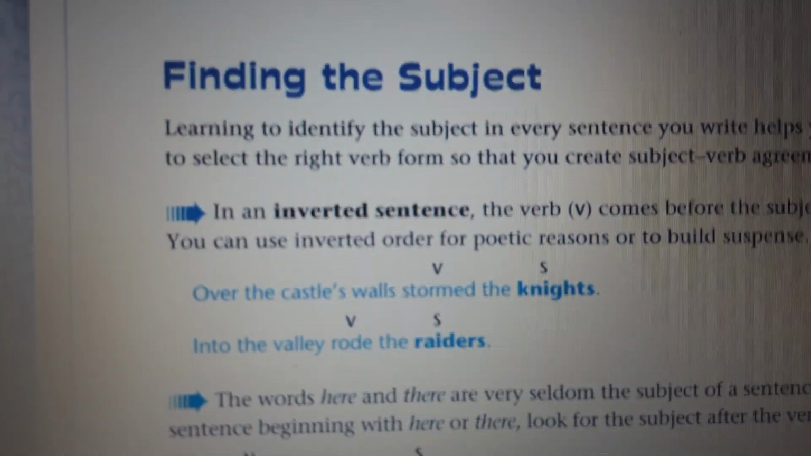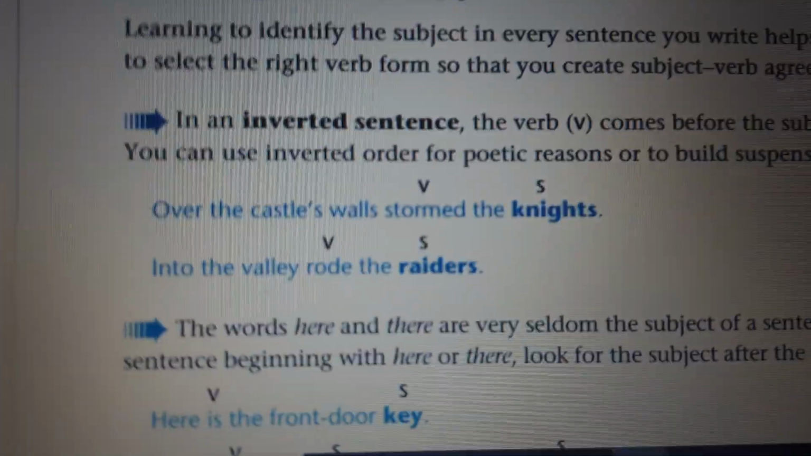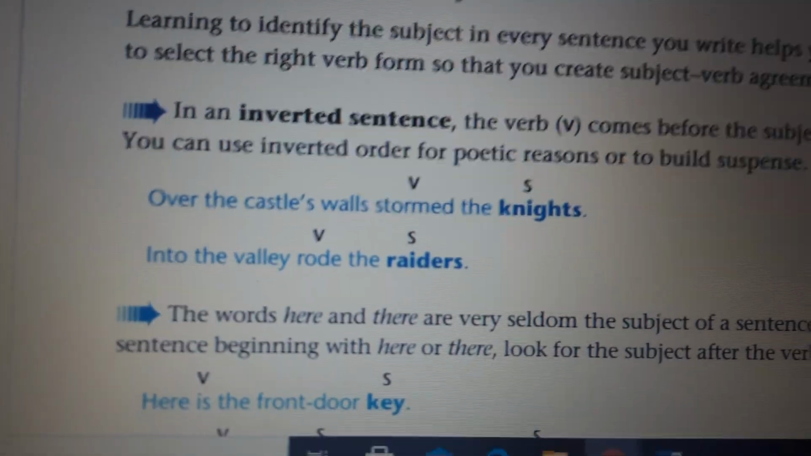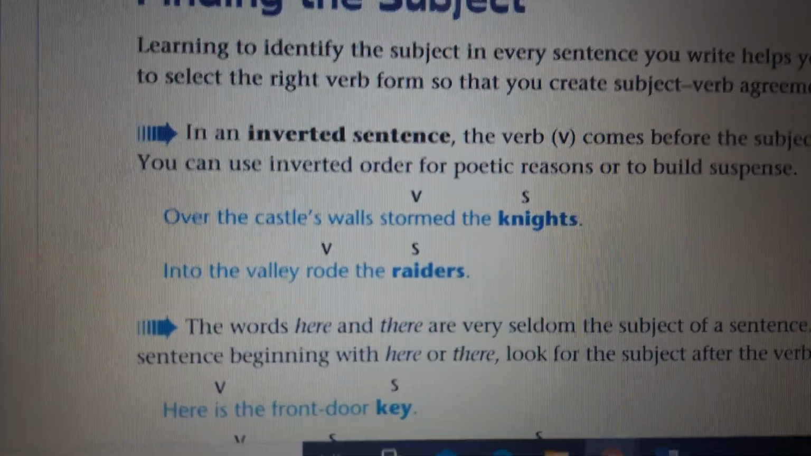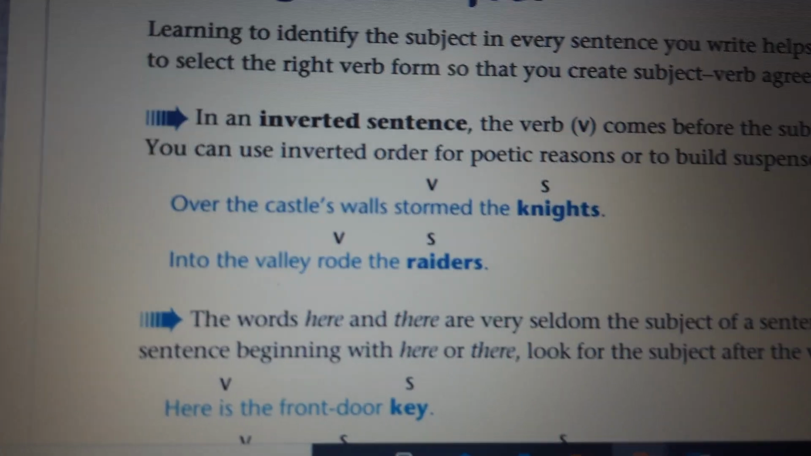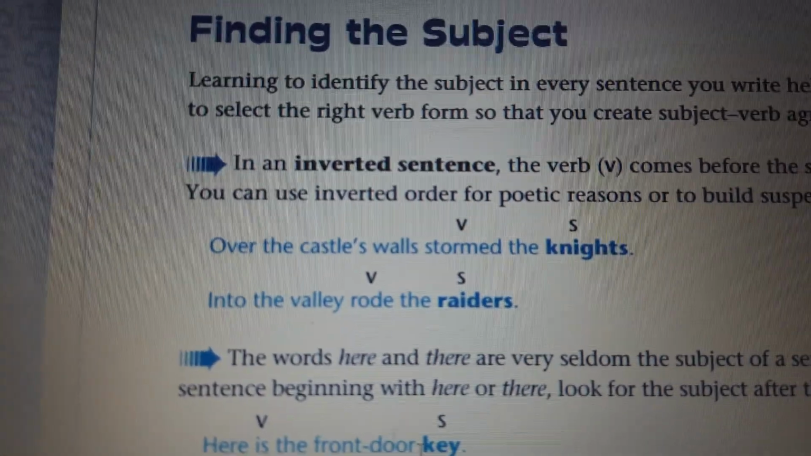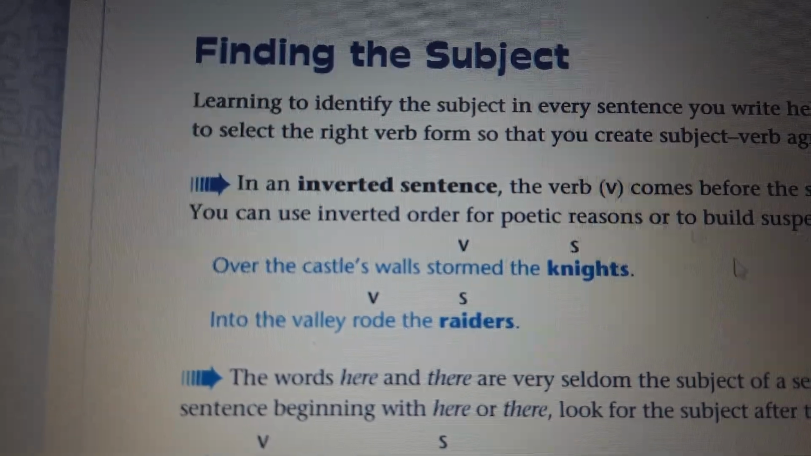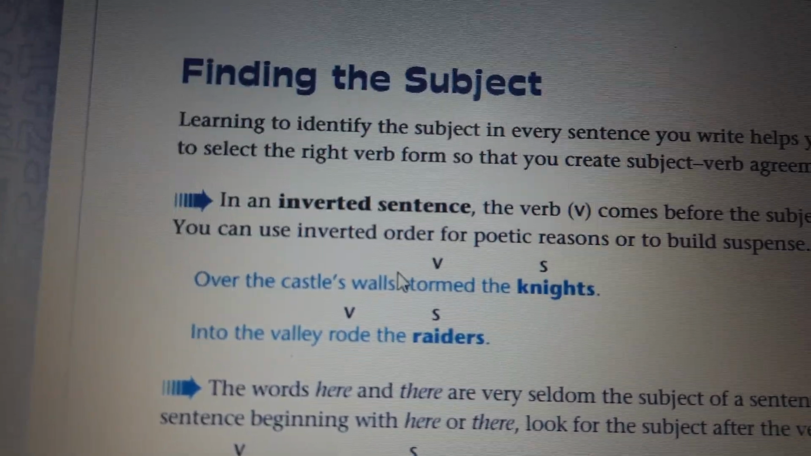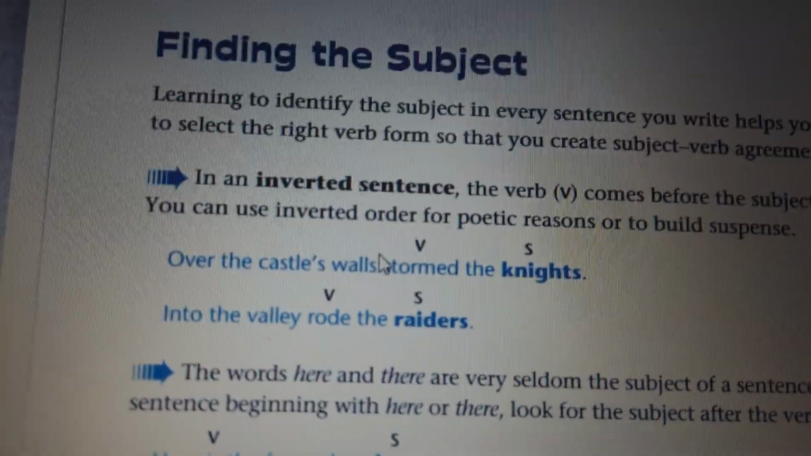This is right, but you have to make sure that you're writing a really good sentence. In the second example: into the valley rode the riders. Into the valley, and then we have the verb rode, then the riders. Again, the verb comes before the subject. This is true, not wrong at all. You just have to know how to write the sentence.